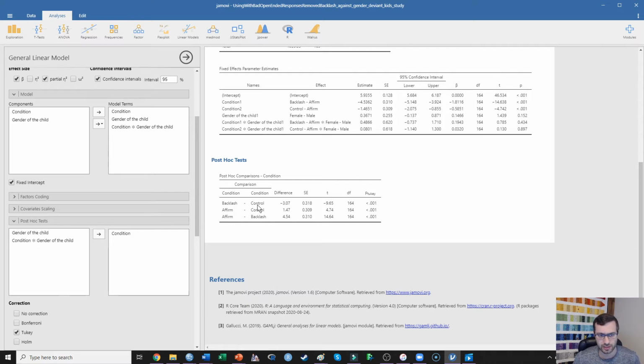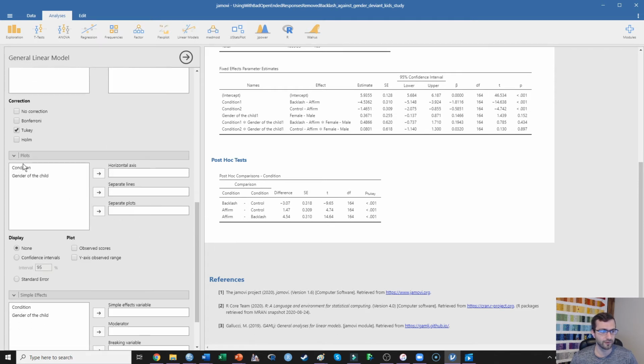They pair up those conditions, and then it examines whether those two conditions are significantly different. So first, what we're seeing is that the backlash and control condition are significantly different from one another. Further, the affirmation and control condition are also significantly different, and the affirmation condition is significantly different from the backlash condition. So in this case, actually, every single one of those comparisons are significantly different from one another.